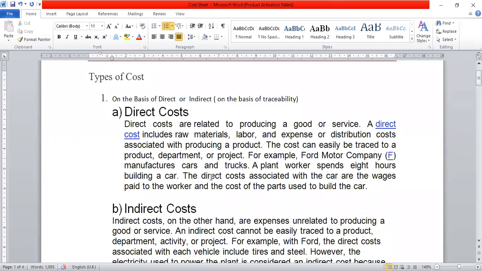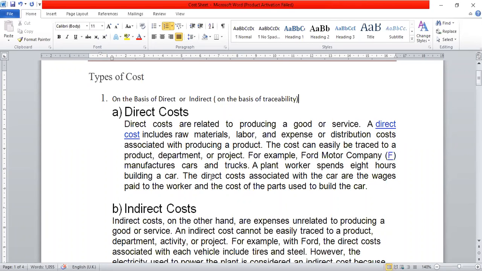Always remember, what is direct material? The material which is mainly used for the production and which is easily identifiable with the product. That is called direct material. Direct labor means the labor which is directly used for production purpose, not for indirect purpose.